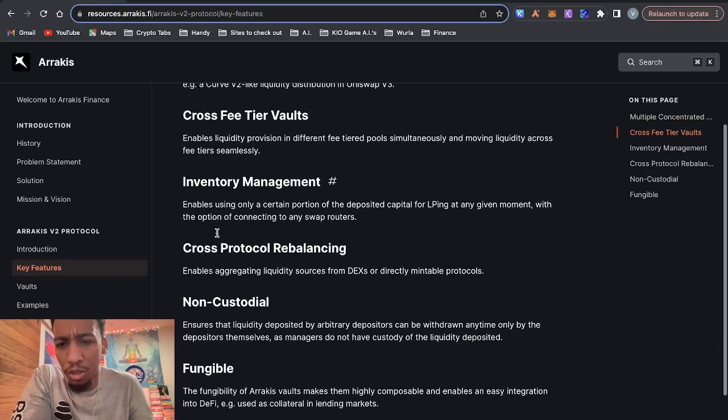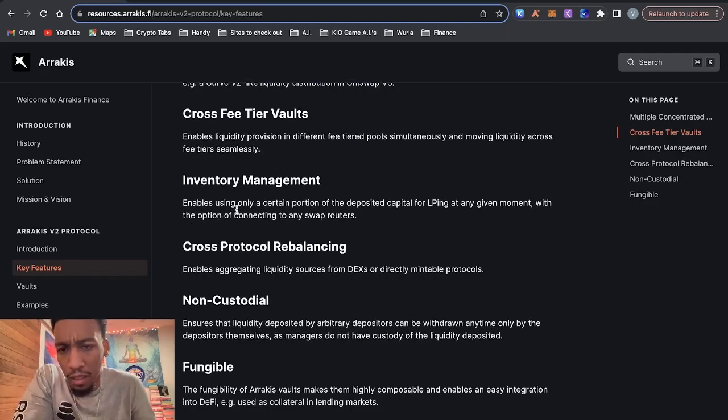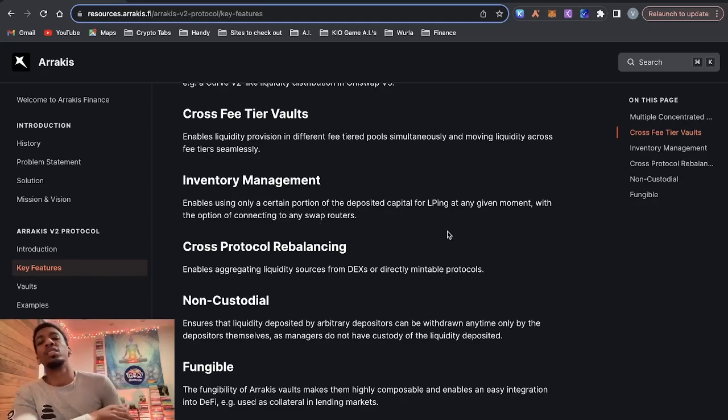The next one is inventory management. This enables using only a certain portion of the deposited capital for LPing at any given time, with the option of connecting to swap routers. So I don't see how this is super groundbreaking because, let's say you have $10,000 and you want to yield farm with 5K. Just put 5K in a pool, select your range, and you can monitor it, versus having to put 10K into their smart contract and tell them to only use 5. I don't know. Maybe that's just me.